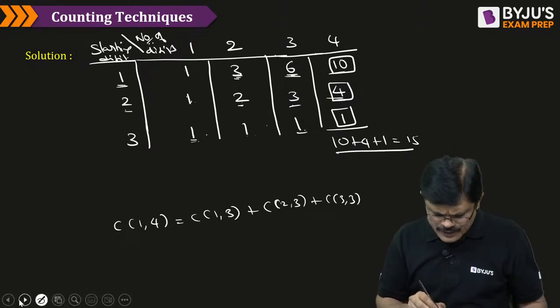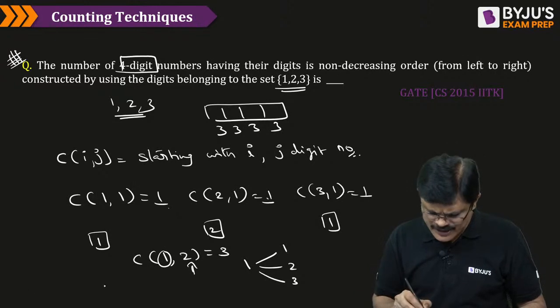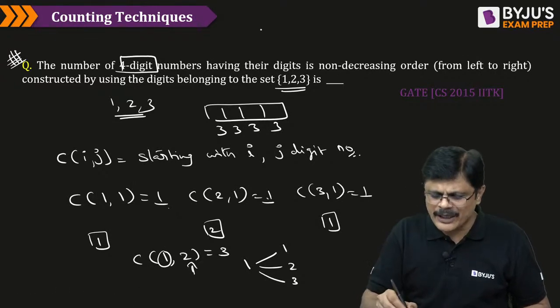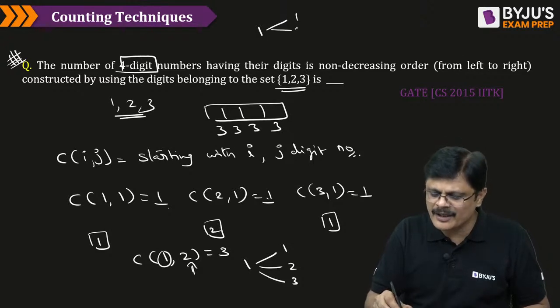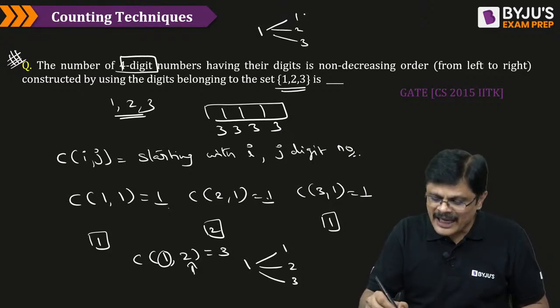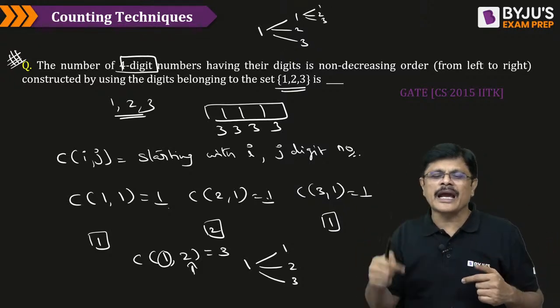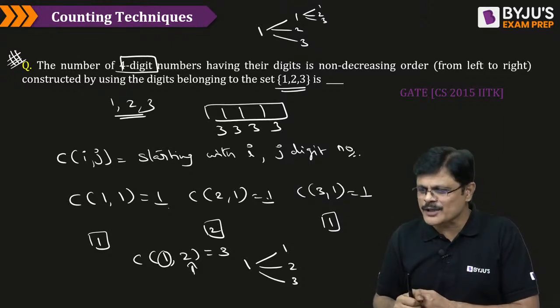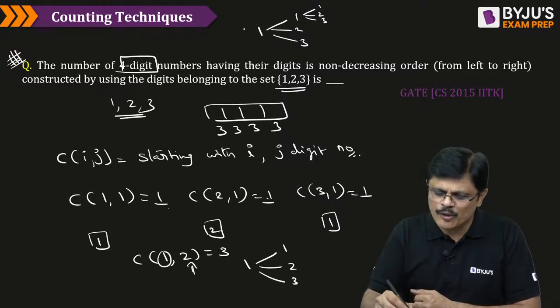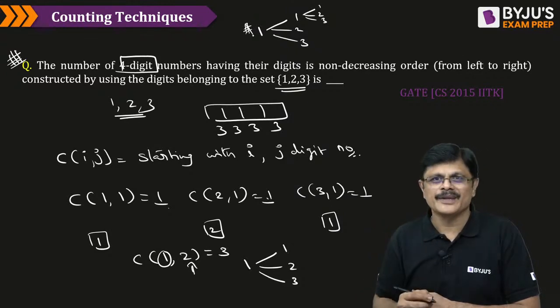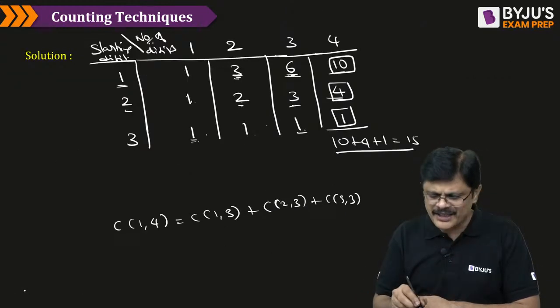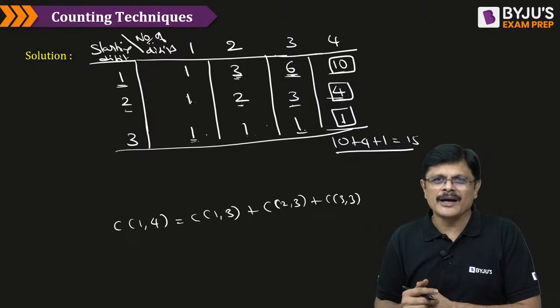Suppose if it looks a little odd for you, one more methodology for this would be, simply you can do starting with 1. What can be the next fellow? It can be 1, it can be 2 or it can be 3. Again, if it is starting with 1, it can be 1, 2 or 3. Like that you can write the complete tree, my dear friends, where you can calculate total equal to 15. Like that also you can do it. This is one more suggestion for you people. You can try like this, or if you understand this logic, within no time you can answer this question, sir.